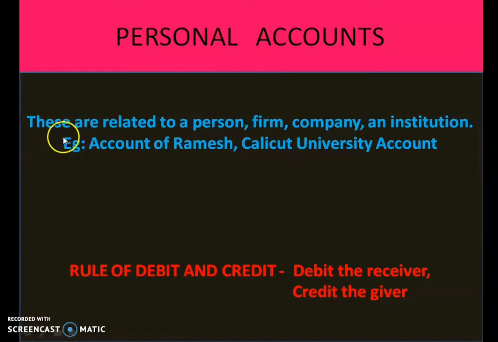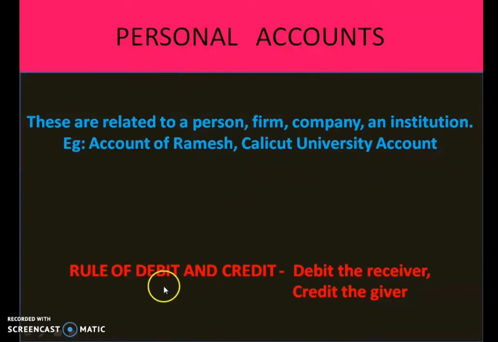As we discussed earlier, these are related to persons, firms, companies and institutions. For example, account of Ramesh. So whenever a person's name is used with an account as a prefix or suffix, you have to understand that it is a personal account. Then the name of a university, an institution, a firm or a company, all come under personal accounts.